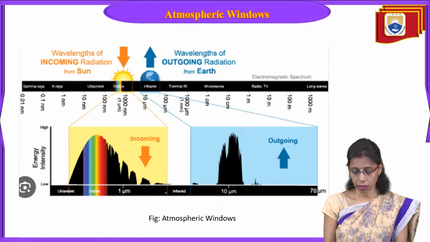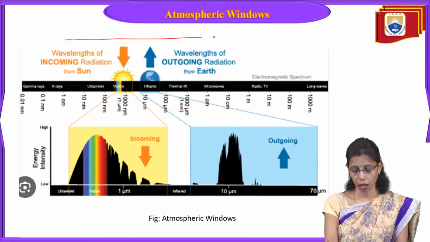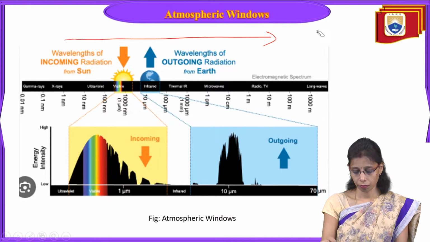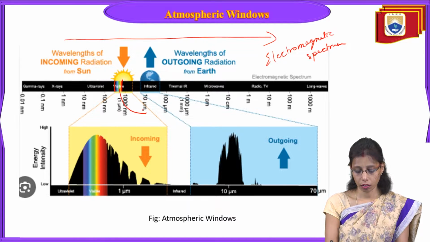Now this is how it looks. This is our incoming radiation, and this is our electromagnetic spectrum. In this spectrum we have this region called visible.